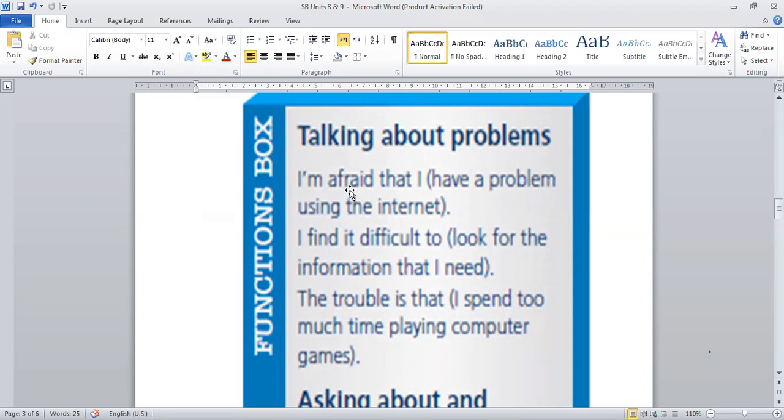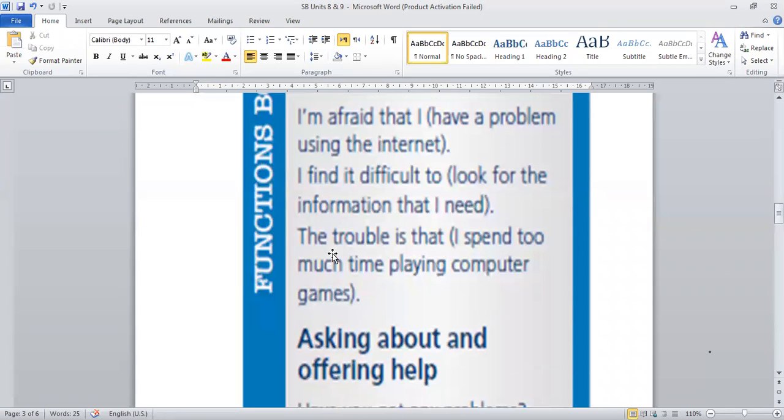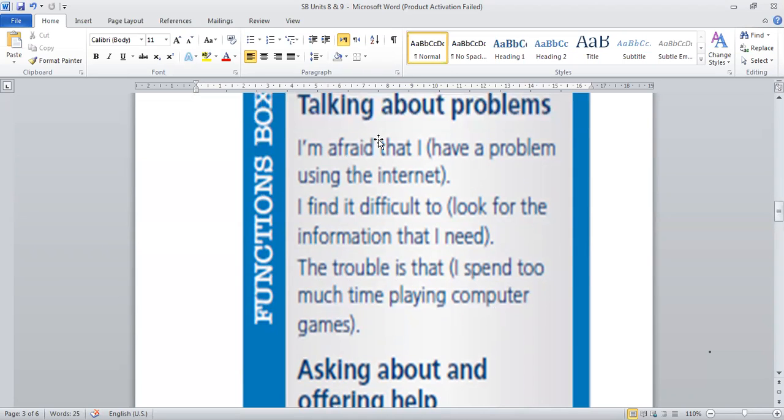You can say, I'm afraid that I have a problem using the internet. I find it difficult to look for the information that I need. I find it difficult to, or I'm afraid that, or the trouble, it means problem. The trouble is that I spend too much time playing computer games. So here you are talking about your problem.